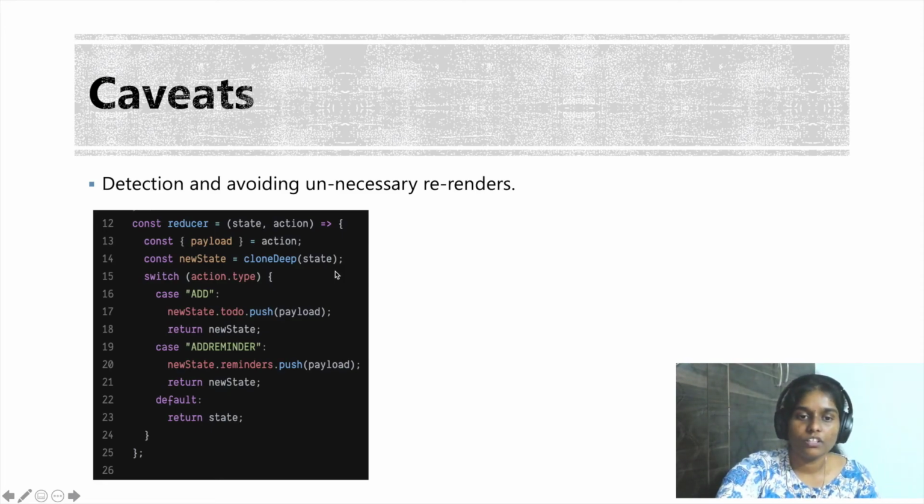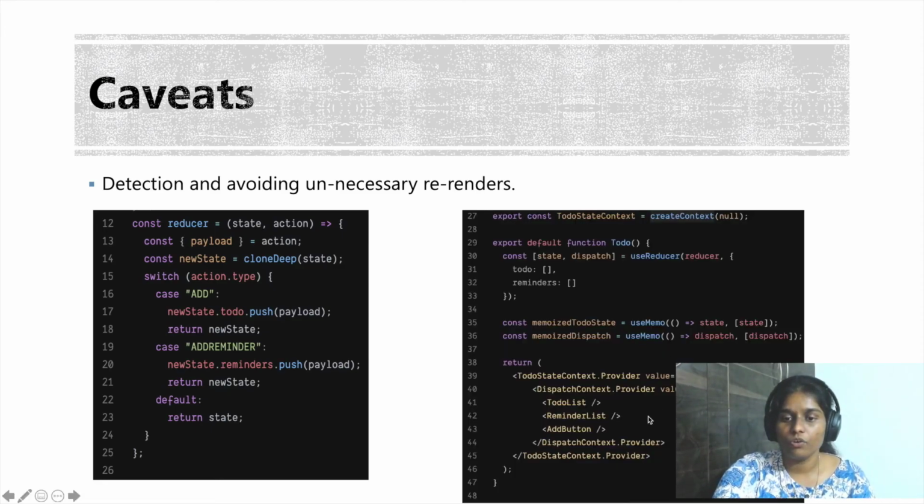Now our view for the updated to-do app will look like this, and both the reminder list and the to-do list are consumers of the same context object, which is nothing but this one. In our attempt to maintain immutability, we are now creating a new copy of to-dos or reminders whenever either of them updates. As a result, even though only the to-dos got updated, the reminder list will re-render, and vice versa.